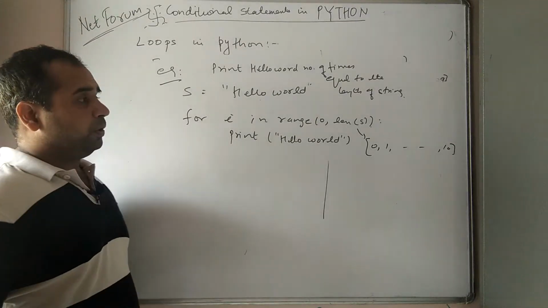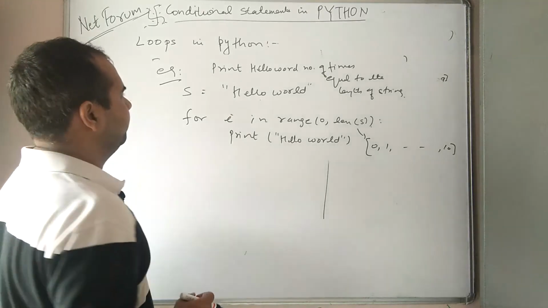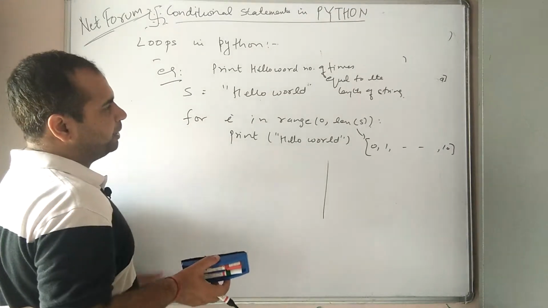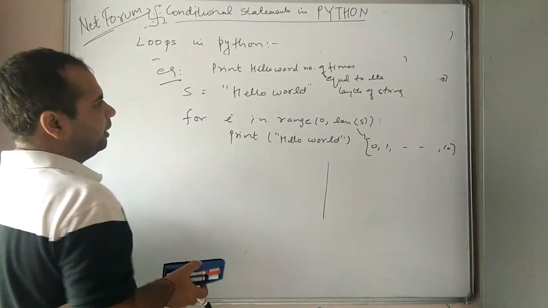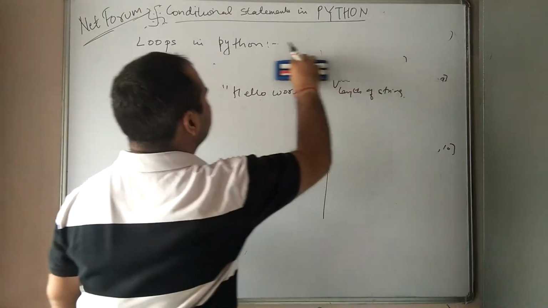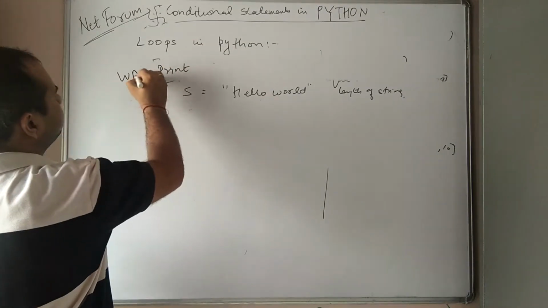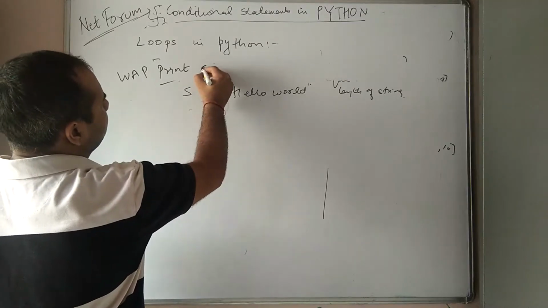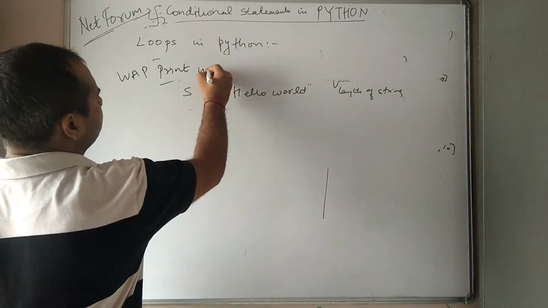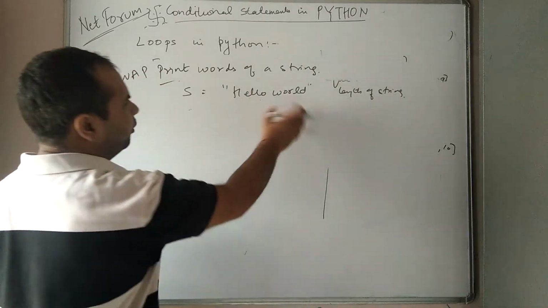We can also print the elements of the string. How can we do that? We can also print the characters of the string in a very easy way. Let us see. Now the concept is: write a program to print the words of a string. Suppose I want to print the words of a string.